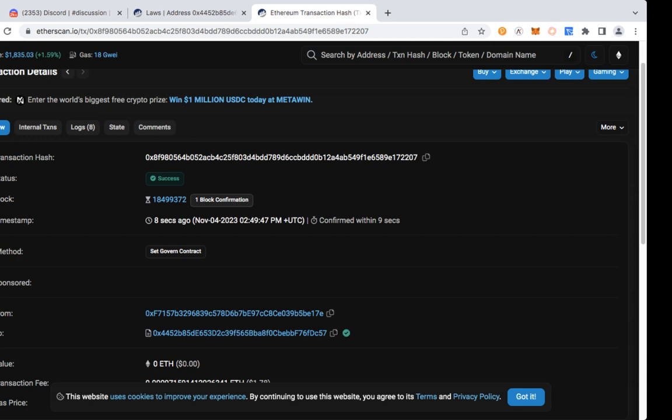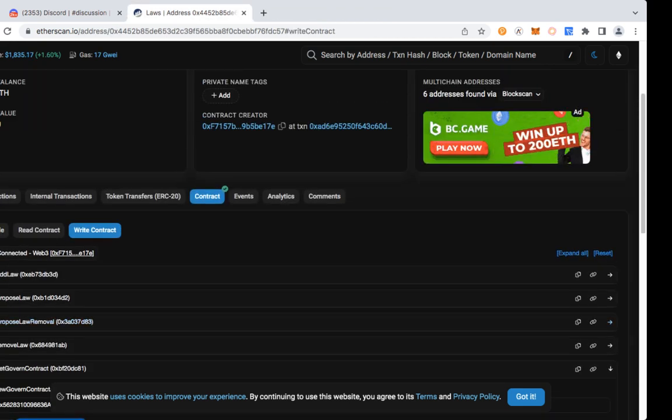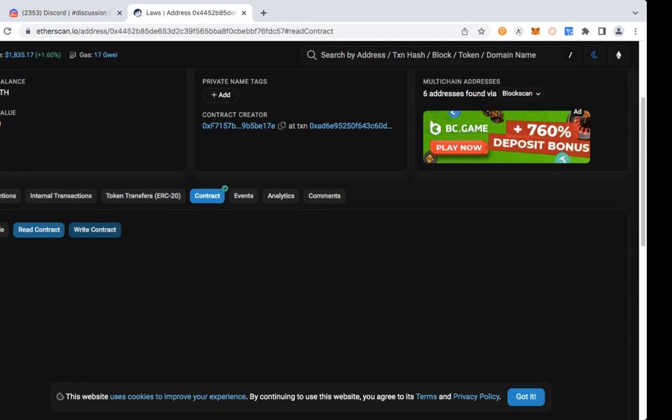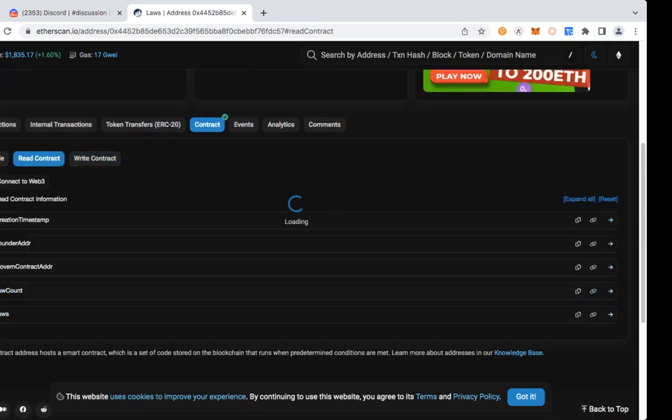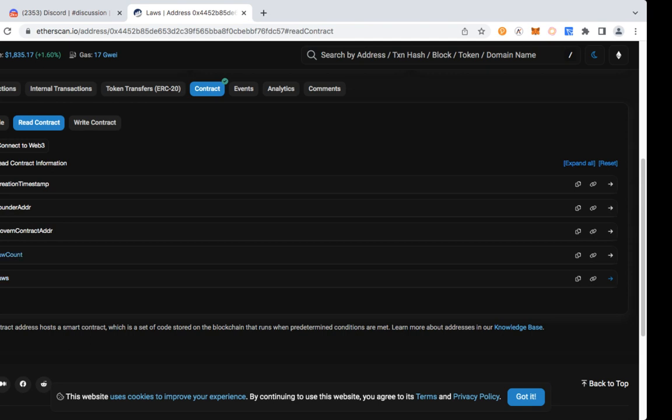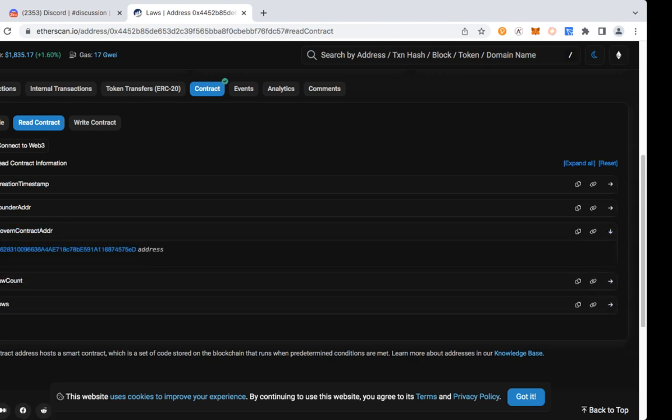Okay, so I'm going to go back to the country contract and I'm going to read from it. And so now I have a new governance contract address. And here it is, and it ends with ED. This signifies that a transition of governance has taken place by virtue of changing from one smart contract to another smart contract, and therefore from one dictatorship to another dictatorship. I just handed control of the governance to Aris. And this concludes this video.